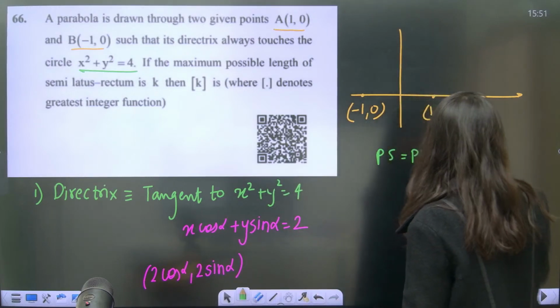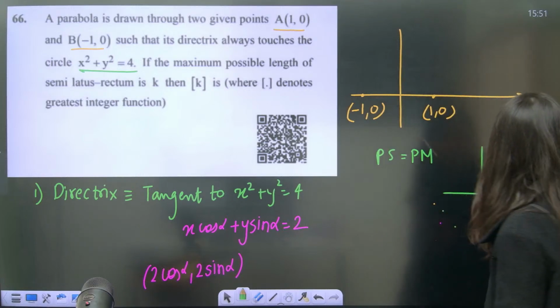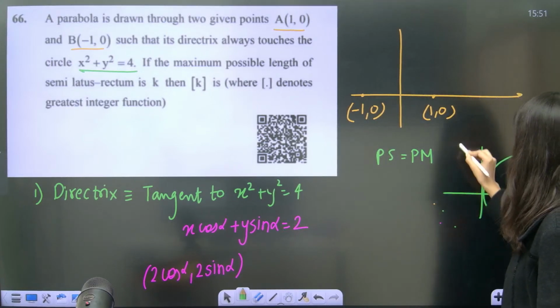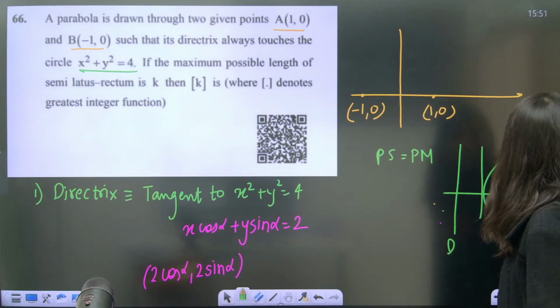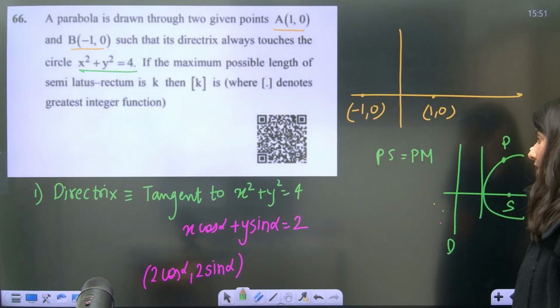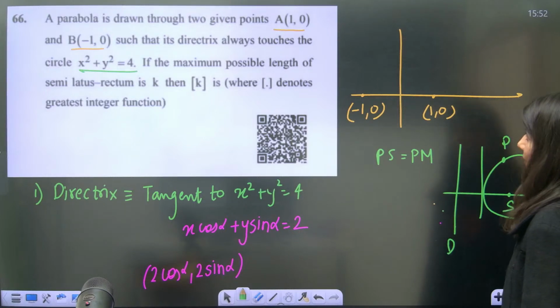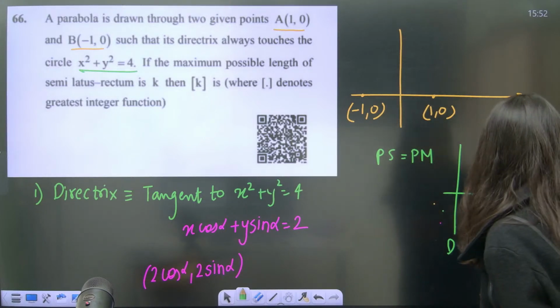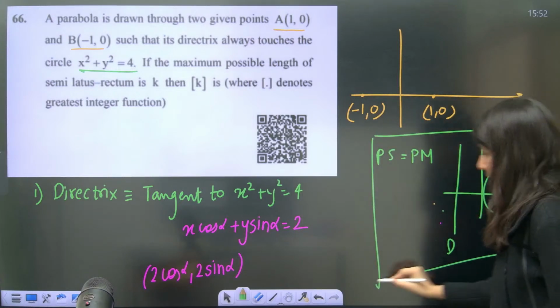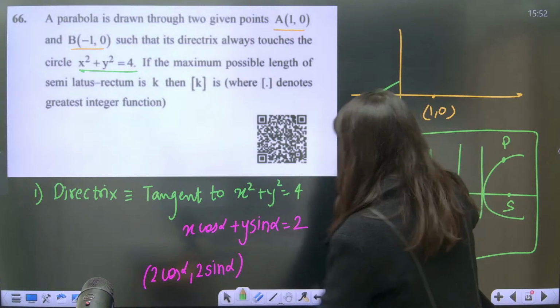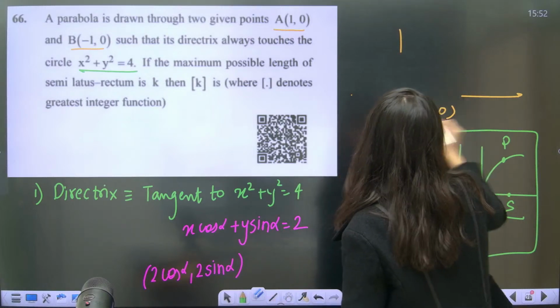What does that mean? For the basic definition of parabola, S is your focus, this is your directrix, a fixed point and a fixed line. P is any point on the parabola. PS is equals to PM. This is the basic of parabola. We just actually don't need this diagram.